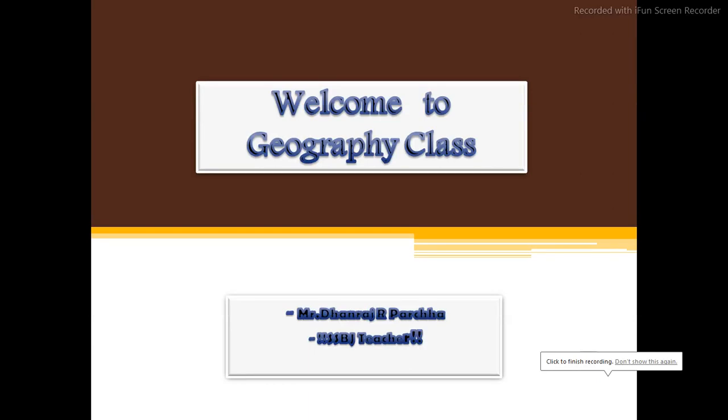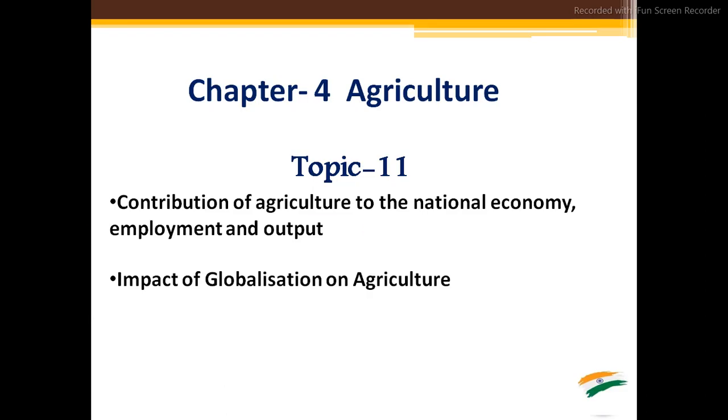In this class we are going to see the upcoming point of Chapter 4, Agriculture. Today's topic of discussion is topic number 11, contribution of agriculture to the national economy, employment and output. And the second one is the impact of globalization on agriculture. Dear cadet, this globalization topic we are going to see in economics also. So for your further clarification, here we are going to see only the impact of globalization on the agriculture sector. So contribution of agriculture to the national economy, employment and output, what is that?